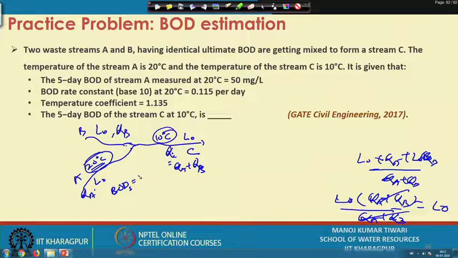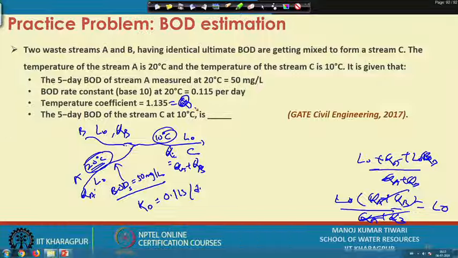So, BOD 5 here is 50 milligram per liter for stream A. The BOD rate constant at base 10 at 20 degrees Celsius is 0.115 per day. The temperature coefficient theta is 0.135. So, we need to determine the 5-day BOD for stream C, which is at 10 degrees Celsius.